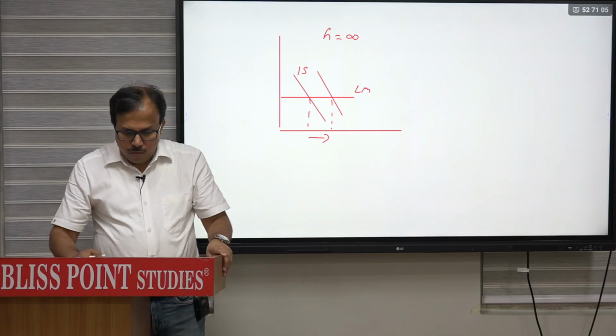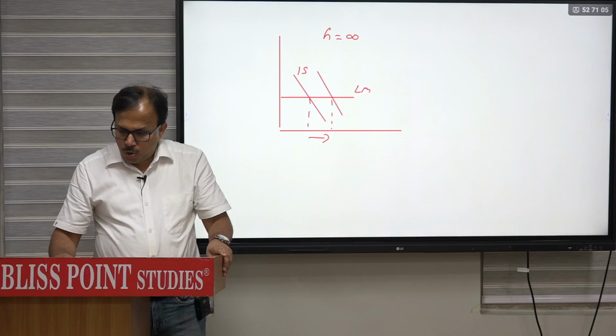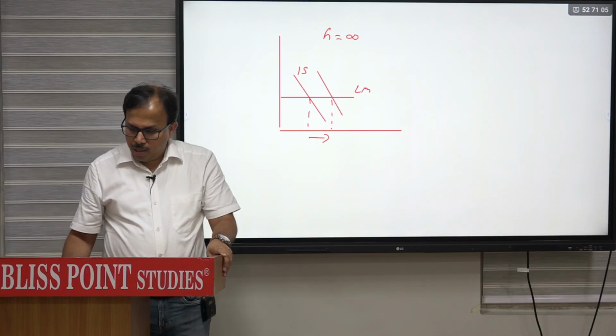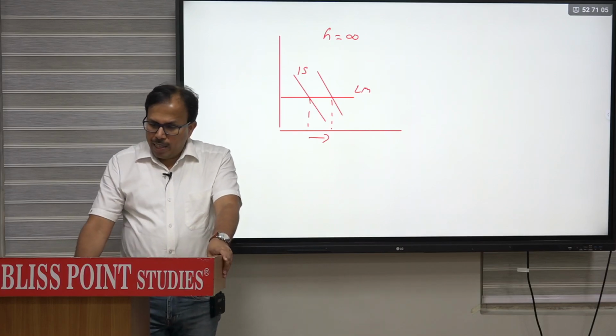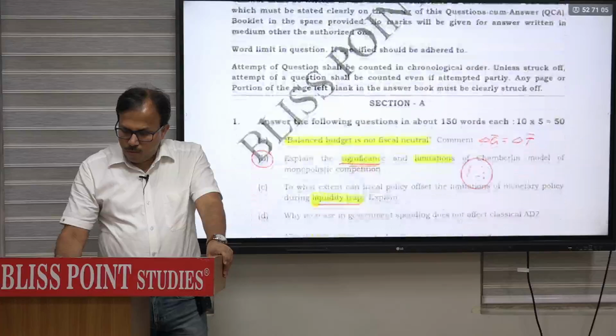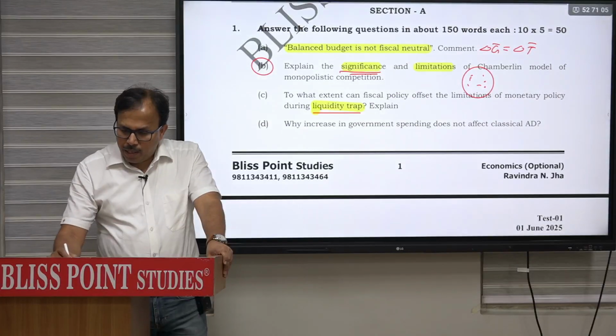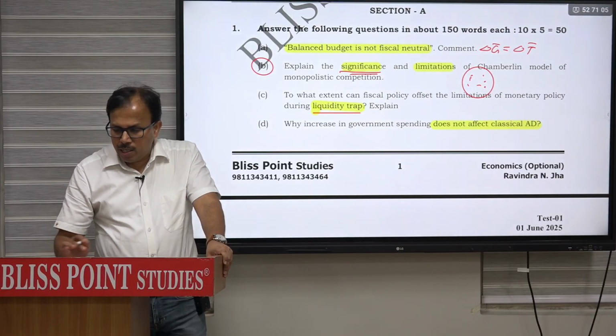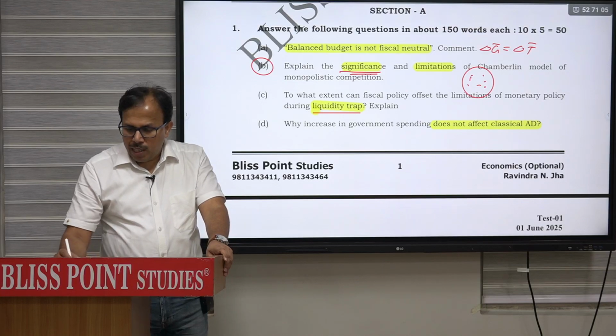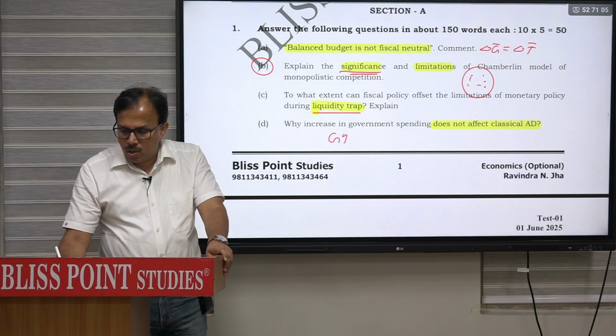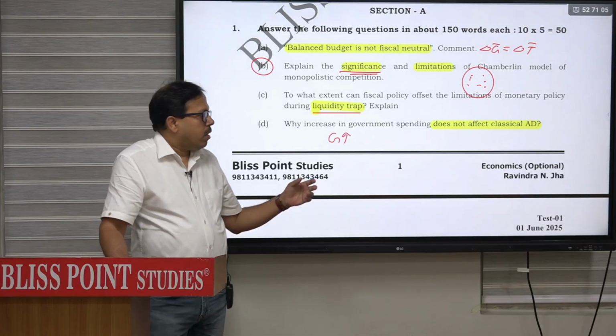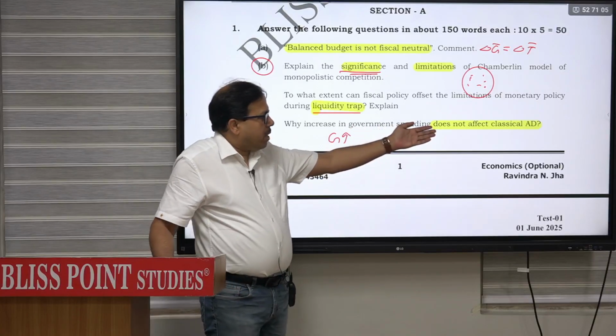Then D part of the question, D part is why increase in government spending does not affect classical AD. Classical AD is not affected by increase in government expenditure, but why? So again, important part is that classical AD.